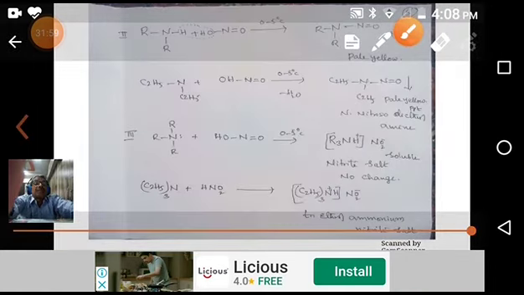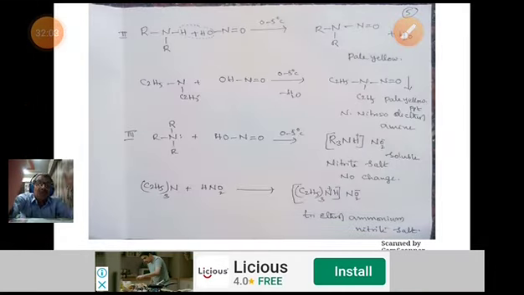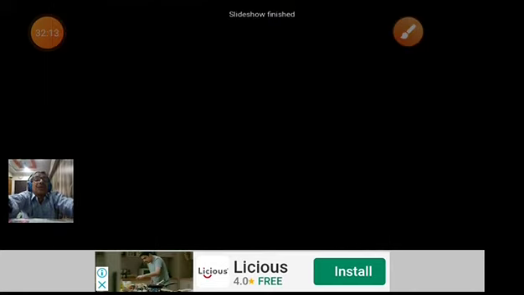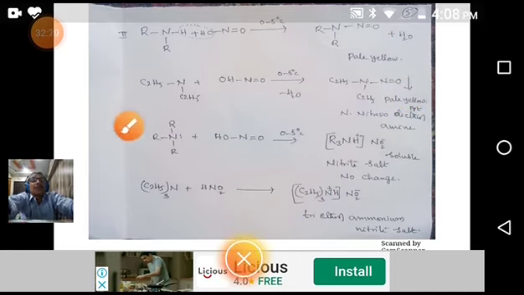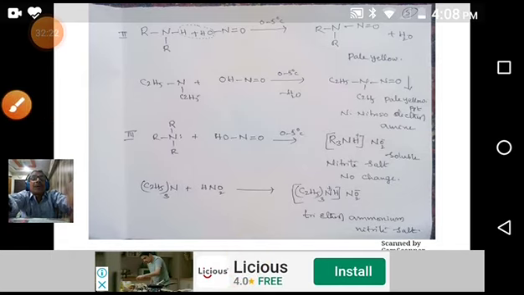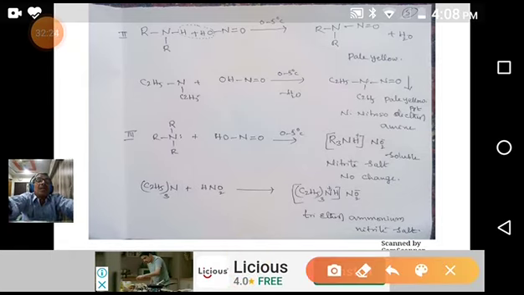Then coming to secondary amines. So far we have discussed only the reaction of nitrous acid with primary amines. This is a secondary amine: the nitrogen has two alkyl groups and one hydrogen.